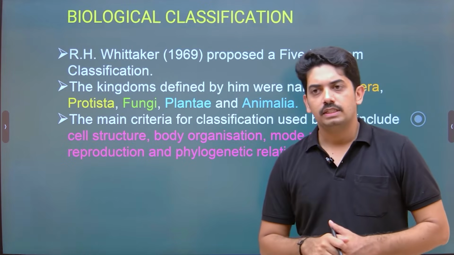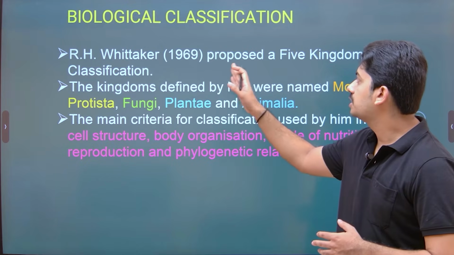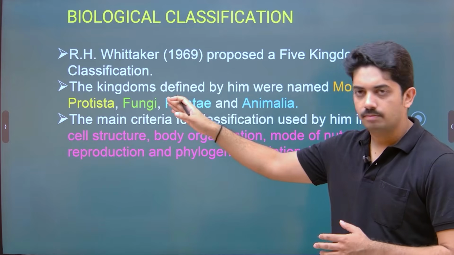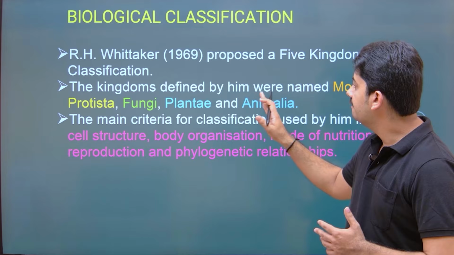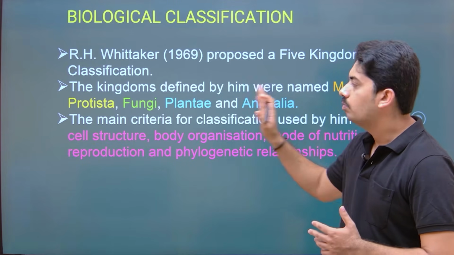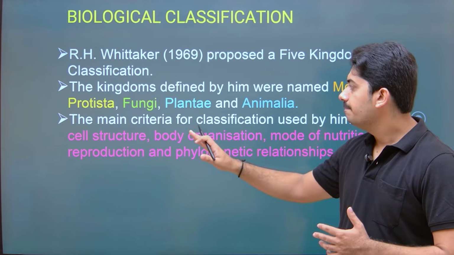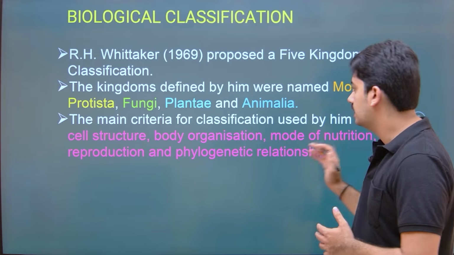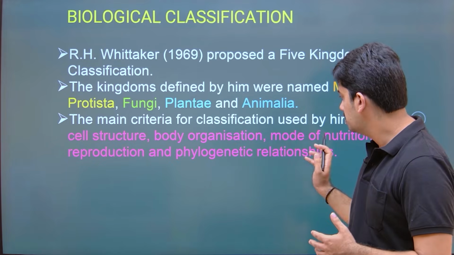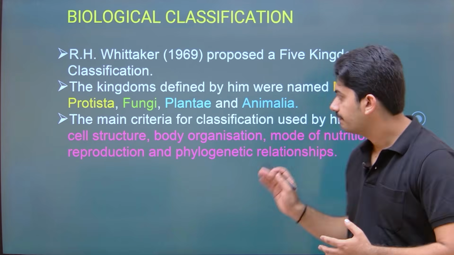Now, the same thing is given here. R.H. Whittaker in 1969 proposed the 5 kingdom system of classification, and the kingdoms defined by him were named Monera, Protista, Mycota, Plantae and Animalia. The main criteria for the classification, which we already discussed, are cell structure, body organization, mode of nutrition, reproduction, and phylogenetic relationship.